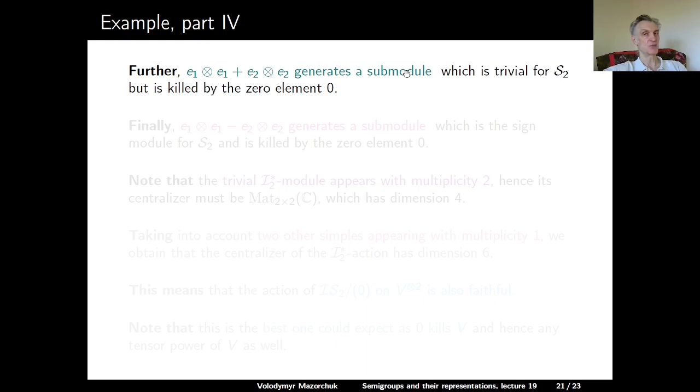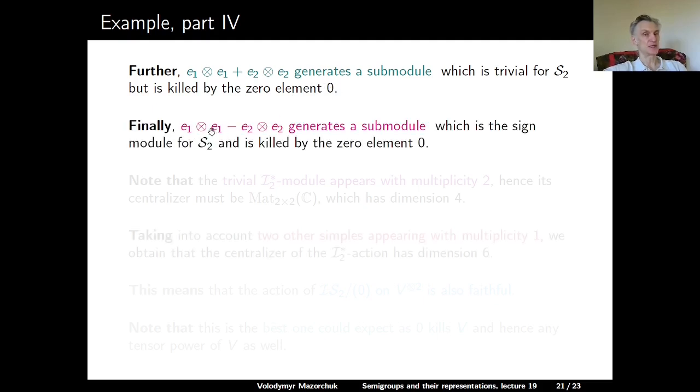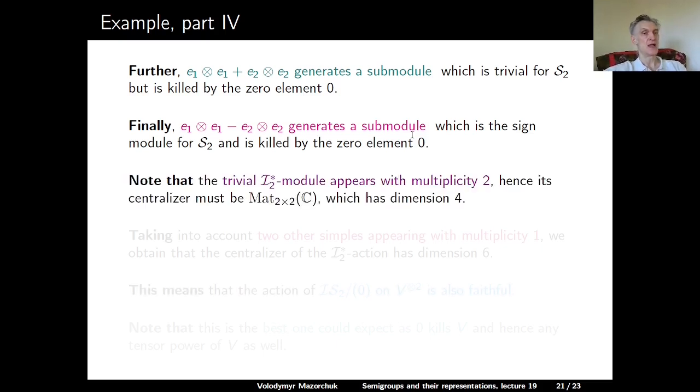It generates a submodule which is trivial for the action of the symmetric group, but which is killed by the 0 element. And the difference, E1 tensor E2 minus E2 tensor E1, generates a submodule which is a sign module for S2 and is killed by the 0 element.